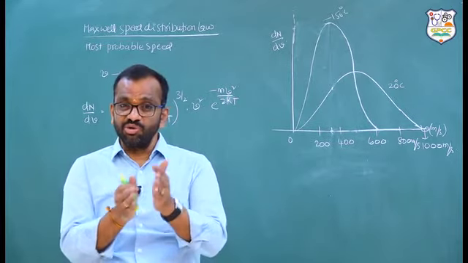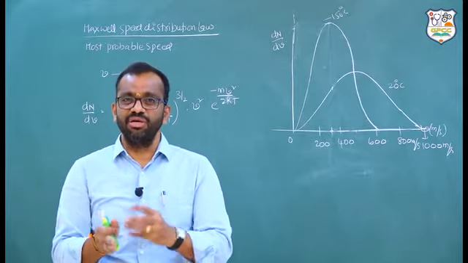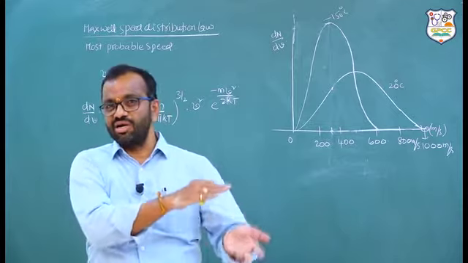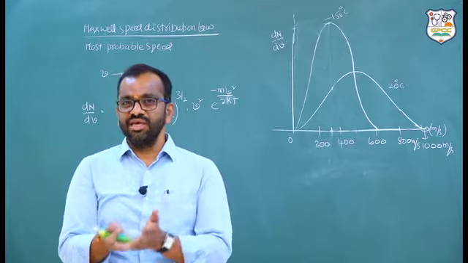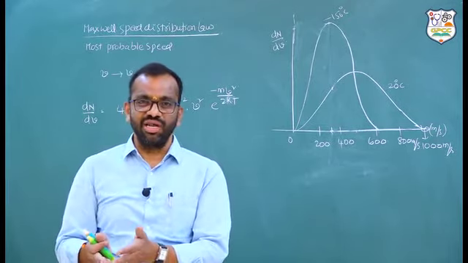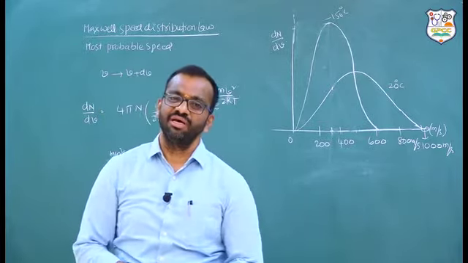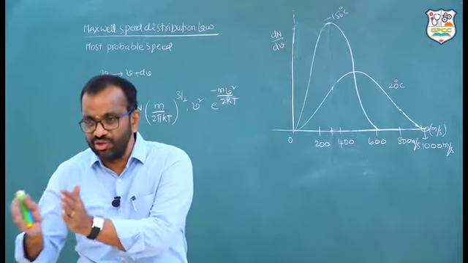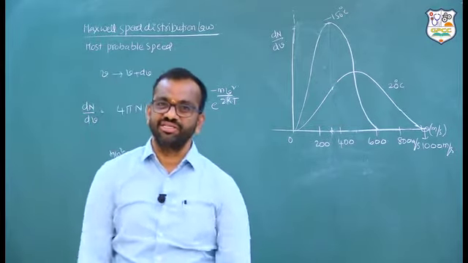If more students are in 60 to 80, it means the paper was comfortable, so more students got 60 to 80. Generally, naturally, fewer students will be in 80 to 100. In the same manner, 0 to 20 also has fewer people. The moderate range has more students. That is simply the meaning of the distribution law. So the number of students in a unit mark range is like the number of gas molecules in a unit velocity range, and he has drawn the graph.